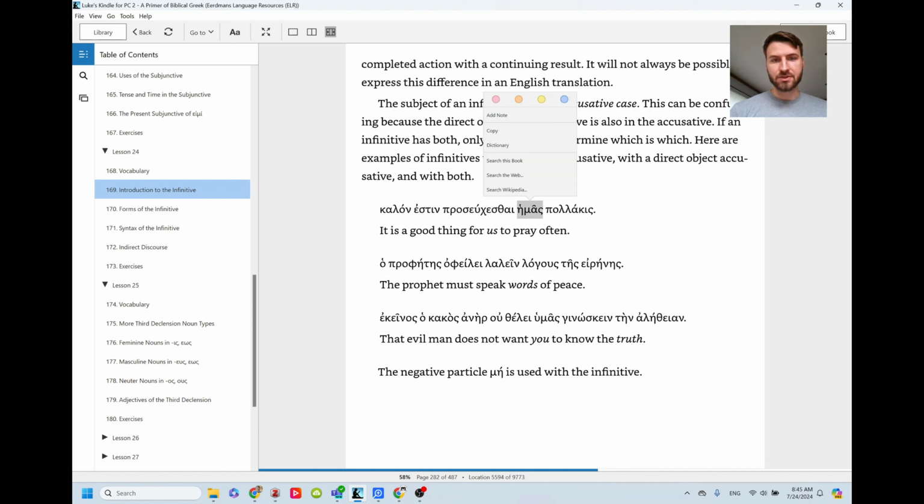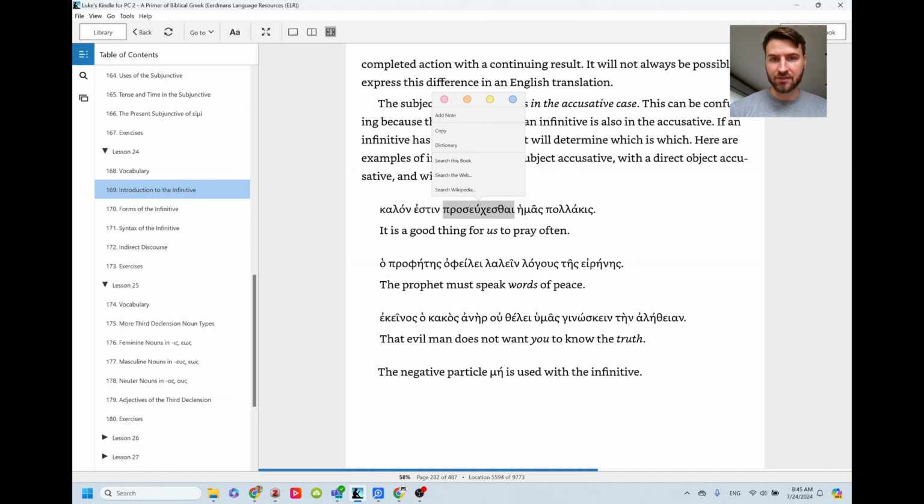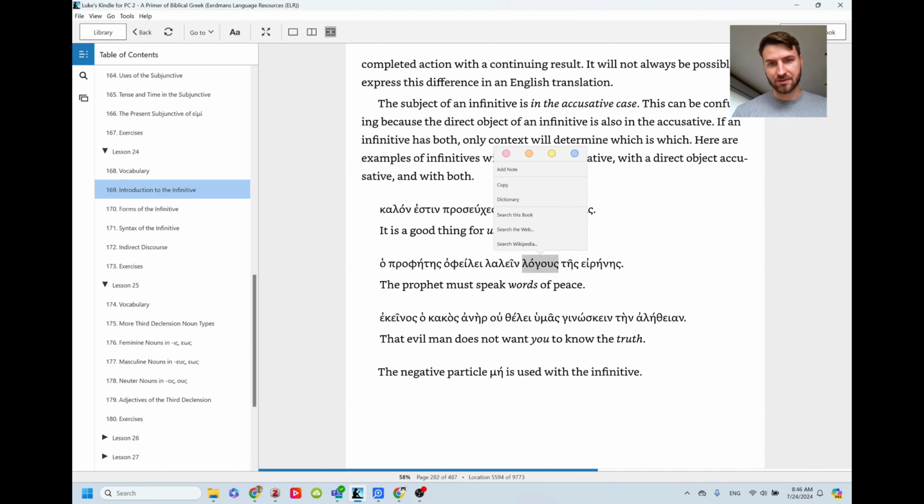So just pointing that out, if you want to have a subject or someone doing the action of the infinitive, we put that in the accusative. The other example here: the prophet ought to speak words of peace. Well, that's not the subject, but it's still in the accusative because it's the object of what is being spoken.